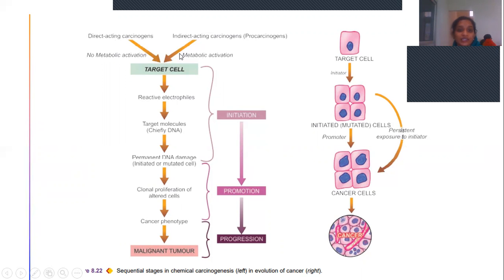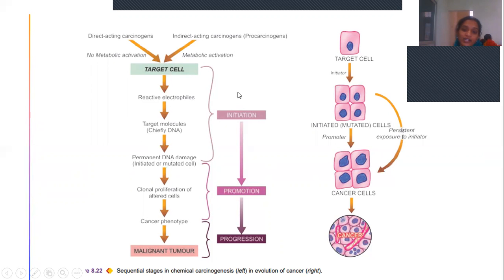These carcinogens, in whatever form, directly act on the target cell. When they get exposed to the target cell, it causes the release of certain reactive electrophiles. As they are highly reactive, they react with target molecules like DNA. So when these carcinogens directly react with DNA, they cause permanent DNA damage.